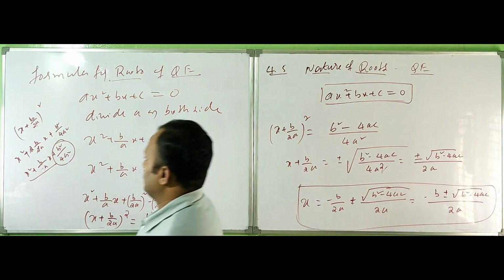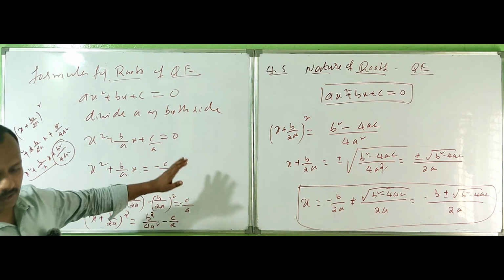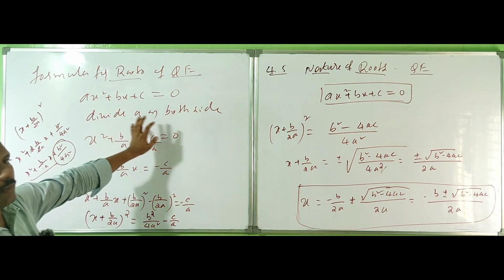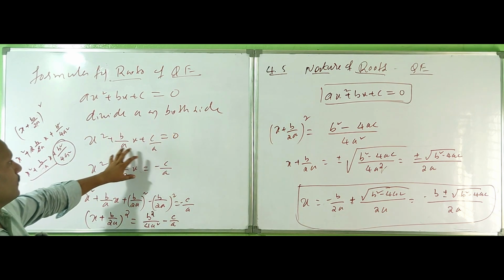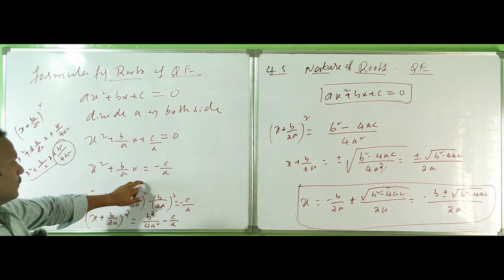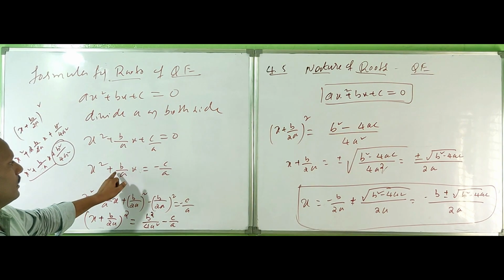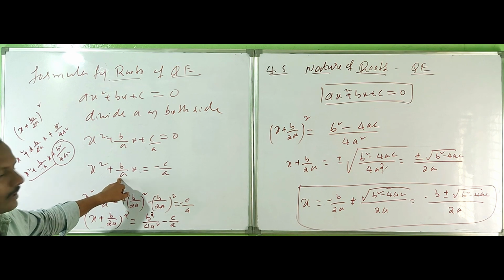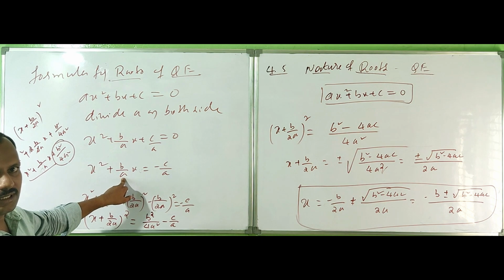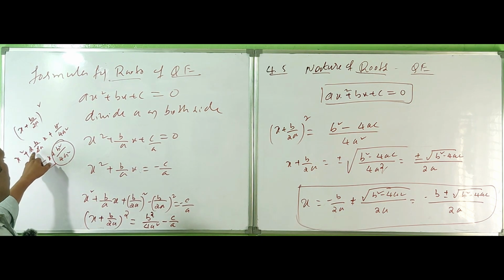This derivation is not for your exam purpose, but still I took a look at it. The first step is to divide by a on both sides; this is logic only. Then send c/a to the right side. This is an incomplete square, so I have to make it a complete square. It is like 2 times 1/2a times x, so I take 1/2 here because I want the 2.